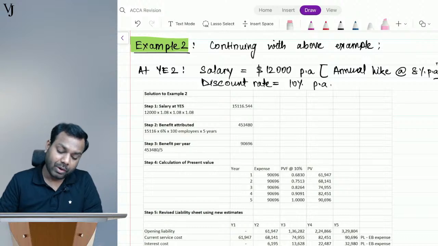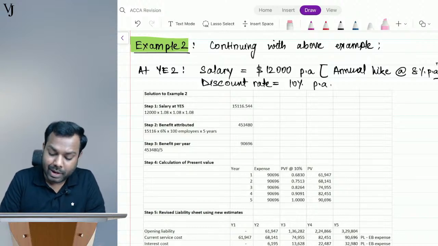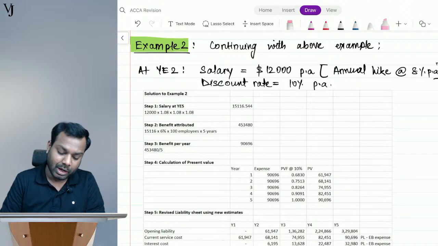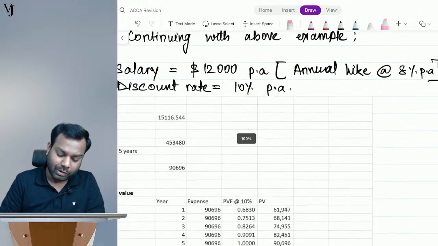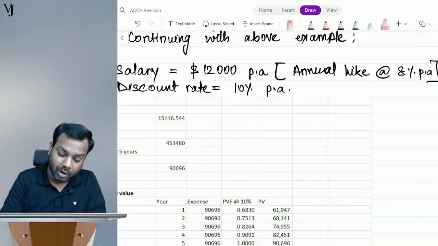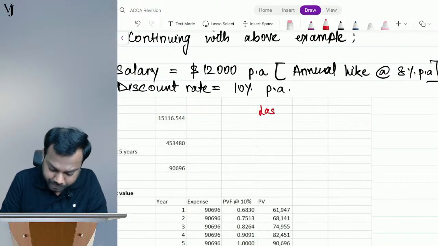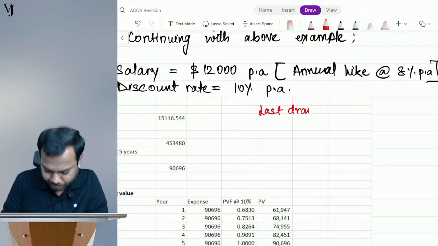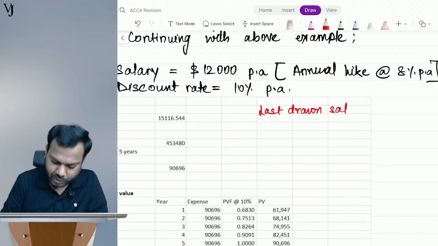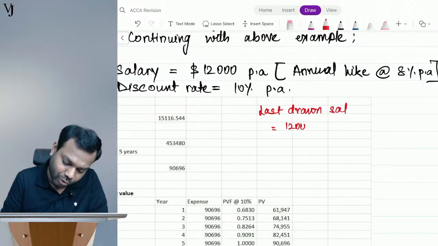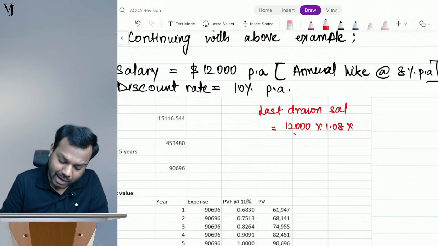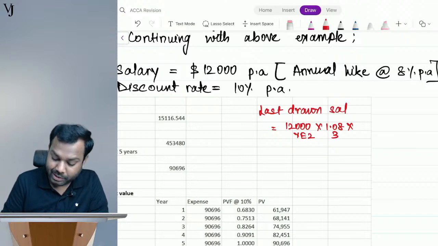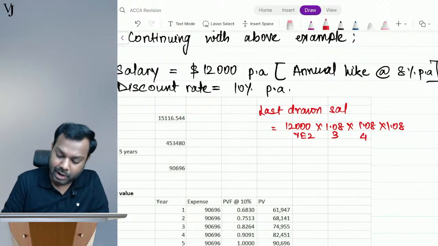Okay, at year end 2 the salary is this much, actual salary is this much, annual hike rate is this much, discount rate is 10%. So can you please calculate, all of you, what should be the last drawn salary? That should ideally be 12,000 multiplied by 1.08 at year end 3, 1.08 at year end 4, and 1.08 at year end 5.